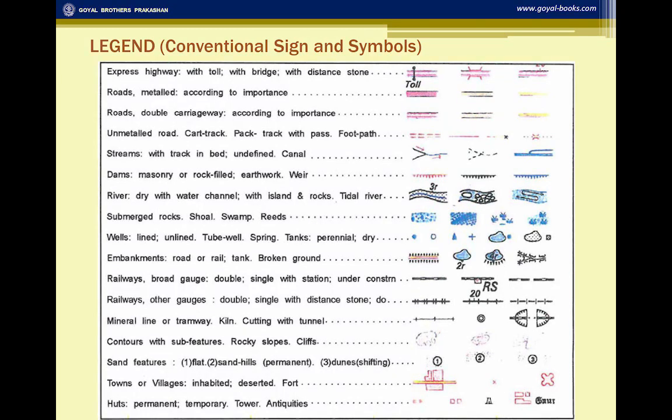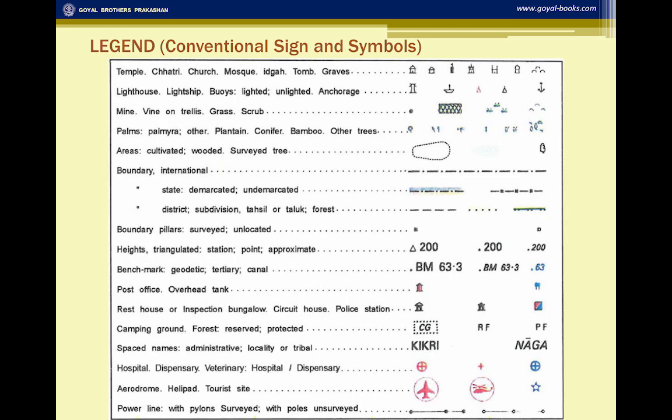Now conventional signs and symbols are very important as far as the topo sheets are concerned, because they not only symbolize the features but also each and every symbol means that the area is explained separately in the topographical survey sheet. When you are studying a topographical survey sheet with the means of conventional signs and symbols, you can pick out the man-made and natural features which are shown clearly in different colors.